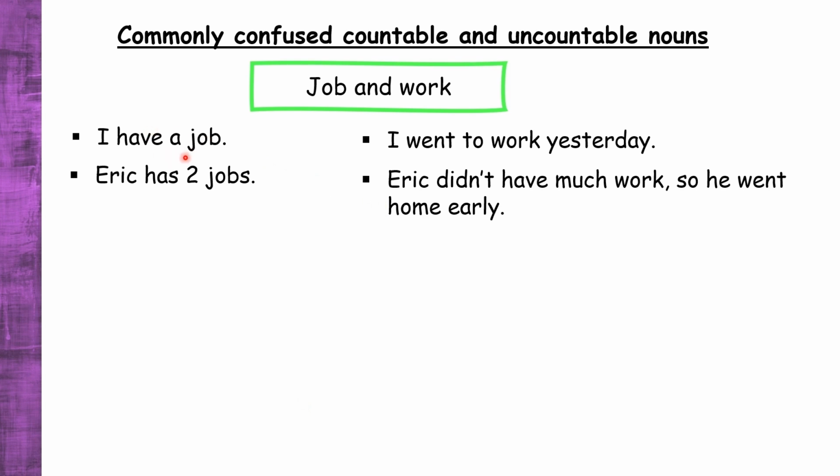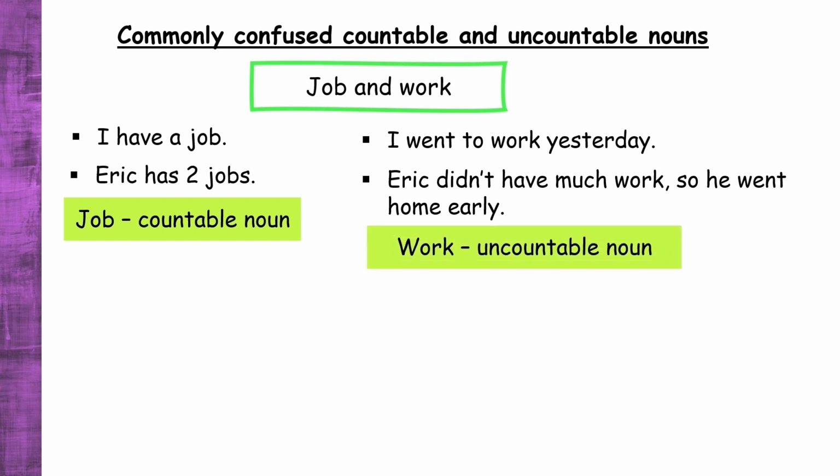Now let's see. In this sentence, job is used with an indefinite article. In this sentence, job is used with a numerical quantifier and it is in its plural form. So we can conclude that job is a countable noun. In this sentence, work is not used with any indefinite article. And in this sentence, work is used with the quantifier much, which is only used with uncountable nouns. From these sentences, we can conclude that work is an uncountable noun.